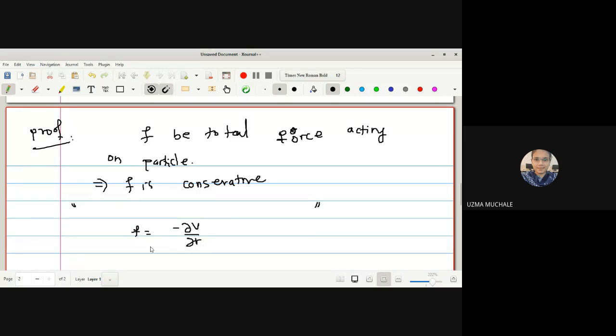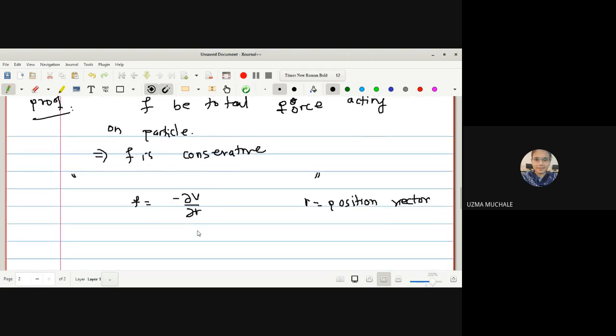F is conservative. We have written with the help of a statement F is equal to minus dou V by dou R. What is R in this case? R is nothing but your position vector. We have seen this definition in our first lecture. If it is in 3D, it is xi plus yj plus zk. So now we have the condition F is equal to minus dou V by dou R, or we can have it as minus del V. Let us name it as equation 1. Now we know that V is nothing but your potential energy.